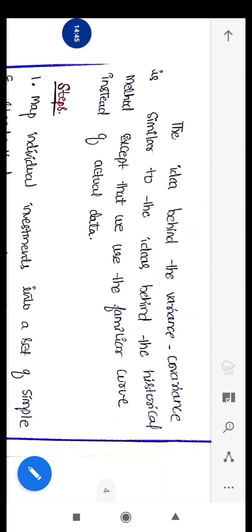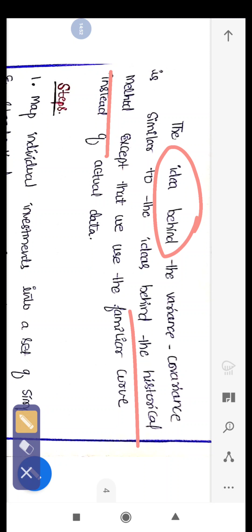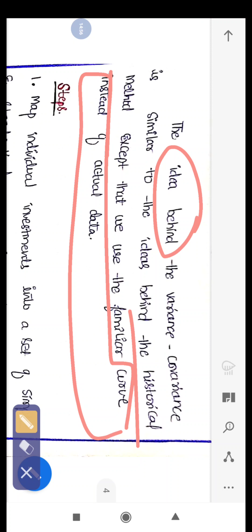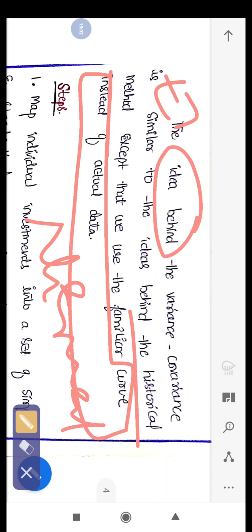The idea is the same as we studied in the historical method, except there we are not presenting our data in a curve. There we predicted the expected earning with the help of the historical data, but here we are also calculating standard deviation and the normal distribution curve.